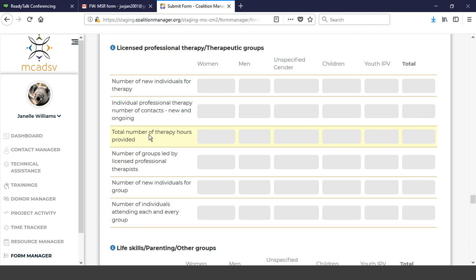And then we're going to the number of licensed professional therapy groups. So if groups are two or more people with a licensed professional therapist, total number of those groups provided, how many of those individuals are new to that service, and then how many individuals in total are attending each and every group.